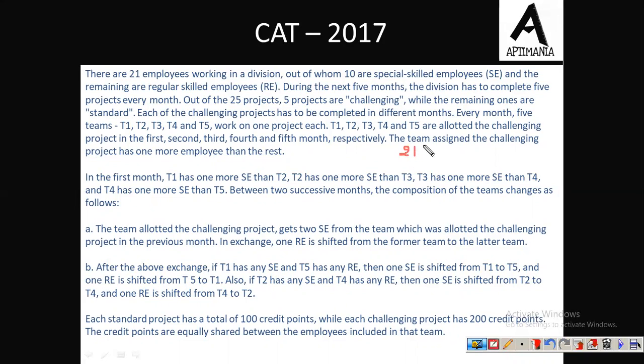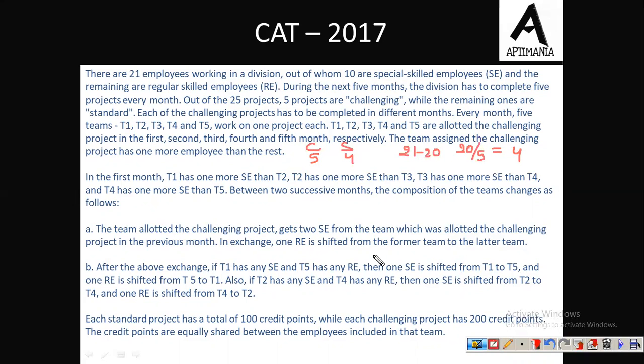Now the team that is working on challenging projects, in total we have 21 employees. So when we divide 20 by 5, each team has 4 employees and the remaining 1 employee, which team will it be in? The one who is doing work on the challenging project. So in the challenging project every time we will be having 5 workers, whereas in the standard project we will be having 4 workers each time. Fine.